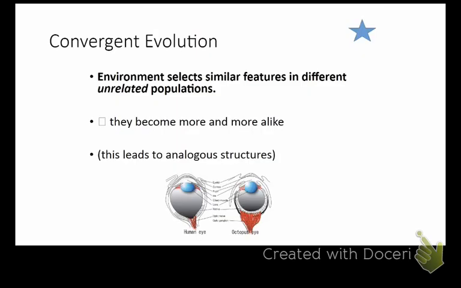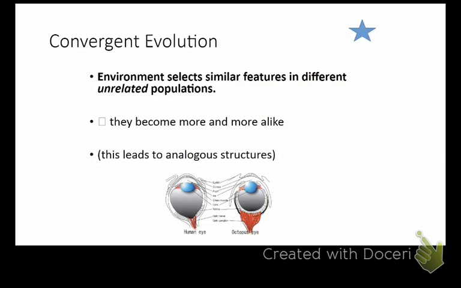Convergent evolution is when an environment selects similar features in different unrelated populations. So it is beneficial for all different species on Earth to be able to detect light, right? It is helpful as a human, it's helpful as a bee, it's helpful as a dog, because that's how we navigate where we're going. So we've all developed these eye-like structures. Now the human eye and a dog eye and a cat eye and a shark eye and a bee eye, they're all very different. But this is an example of convergent evolution.